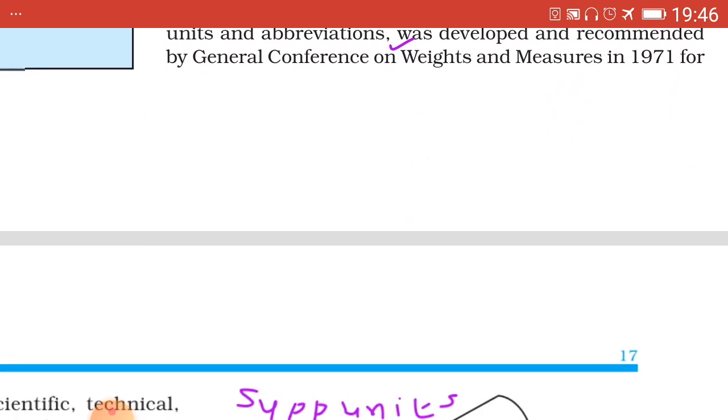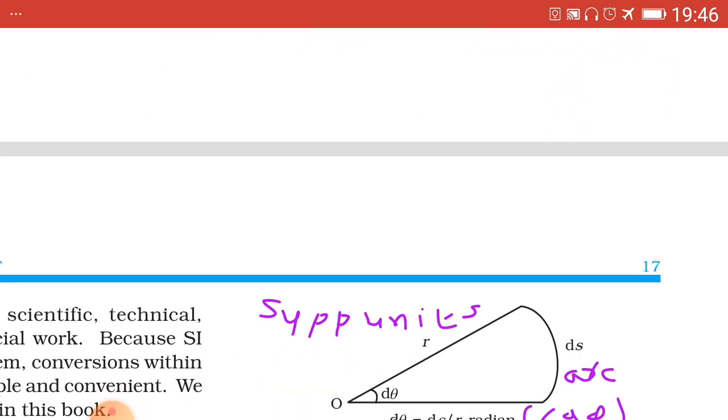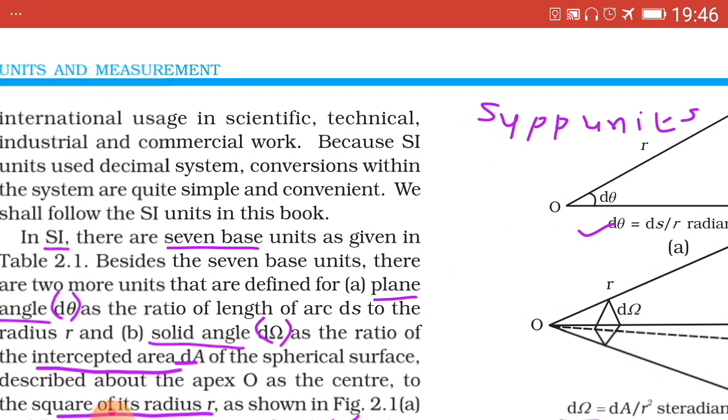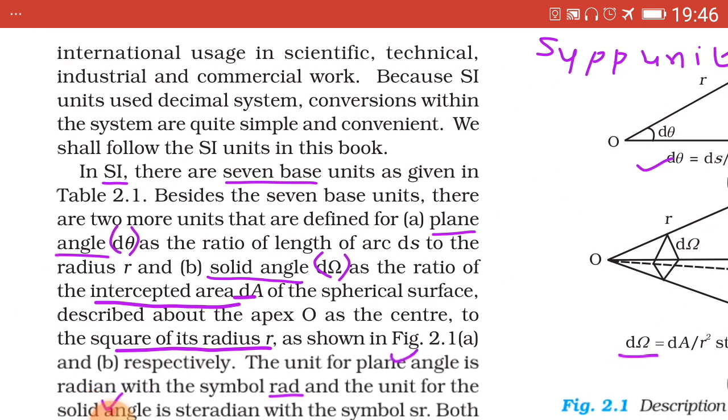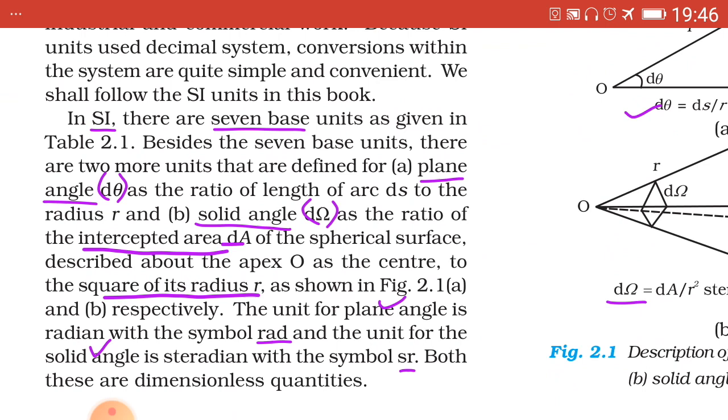So different three systems of units we have seen. Now we take up SI system in detail. In SI there are 7 base units, which is shown in the table below, which we shall see just after some time.